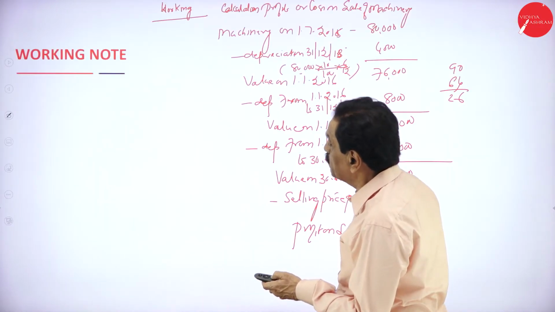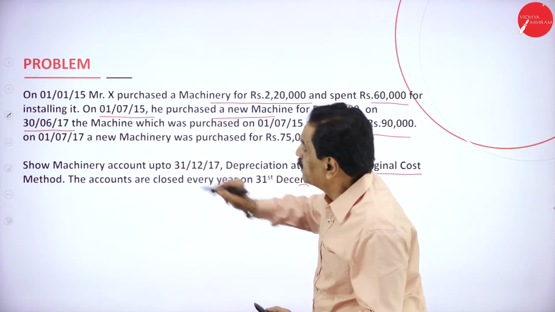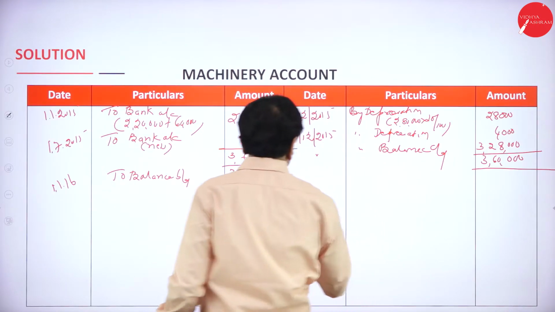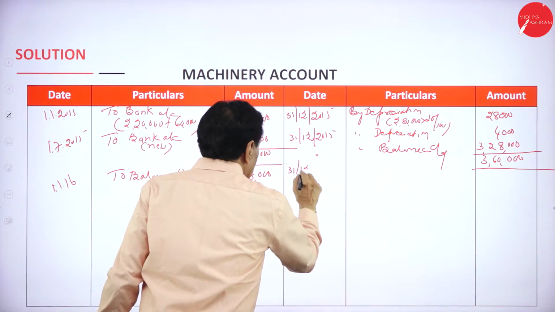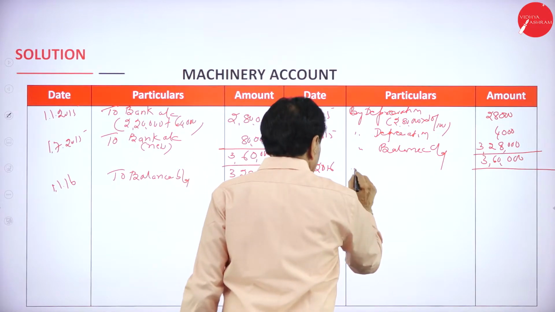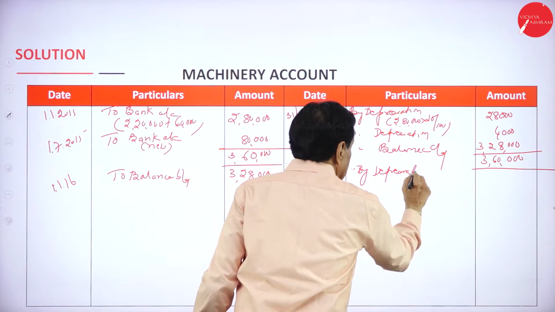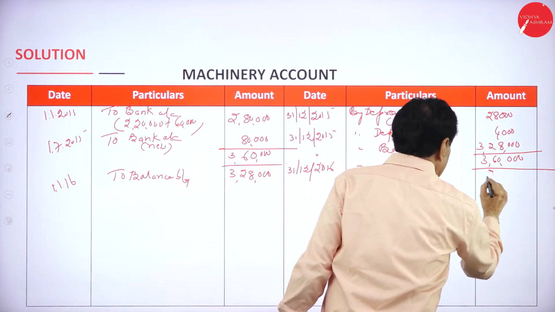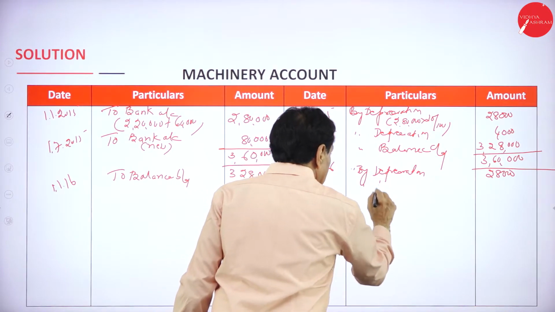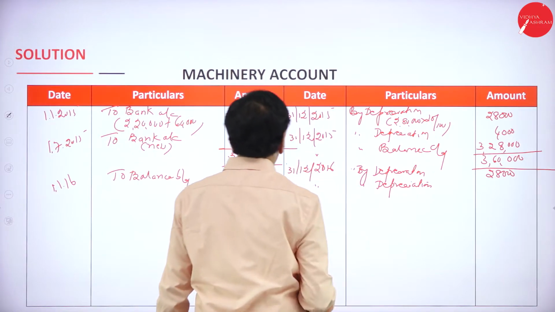Now, this year, 2016, has anything been purchased? See that? He purchased a new machinery on 30/6/2017. So for 2016, the full year it is going to remain. On 31st December 2016, by depreciation, original machinery 28,000. Second machinery by depreciation 8,000.